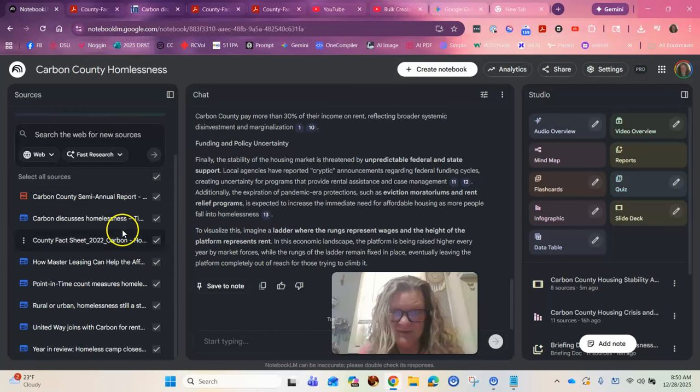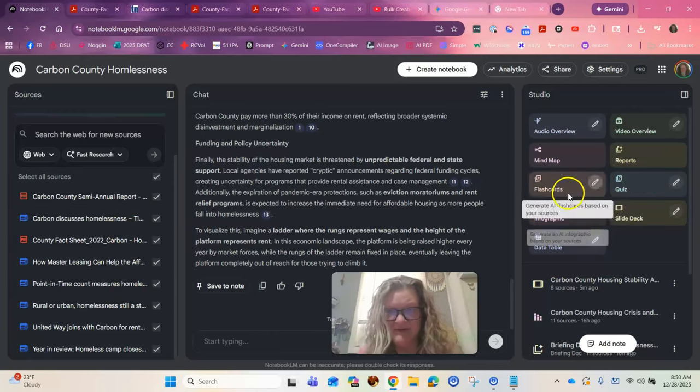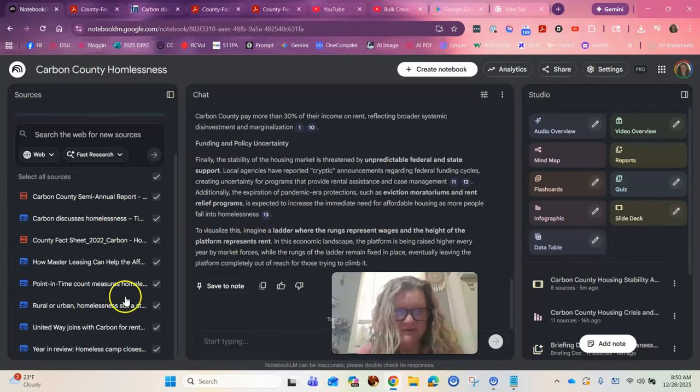So if this information is good, these will be good as well. So take the time to go through these. If any of them are red, that means that the links are dead, and the notebook can't see them, so you just delete those. There was one in here that I couldn't verify whether or not the source was credible, right?